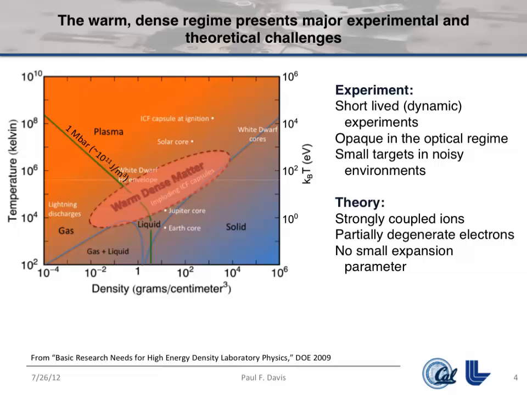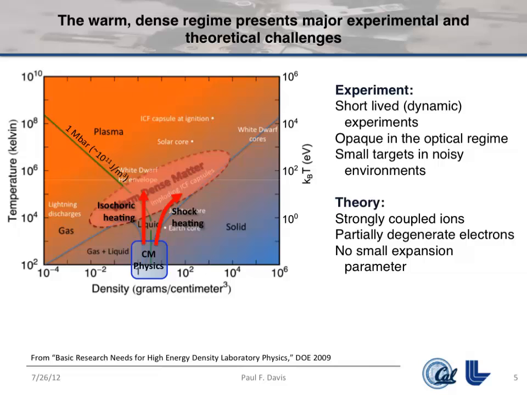So yeah, basically this regime is challenging for a few reasons. One is that it involves a lot of the physics of both high temperatures and low temperatures. So you have to sort that out theoretically, which is hard. Also, typically this is studied in dynamic experiments, which means they don't last very long, and it means they're fairly noisy. Energy densities are very high, and the targets are dense, so they're opaque to optical probes. So they're kind of hard to study using a lot of, for example, optical spectroscopic techniques. And of course, you have to make them.